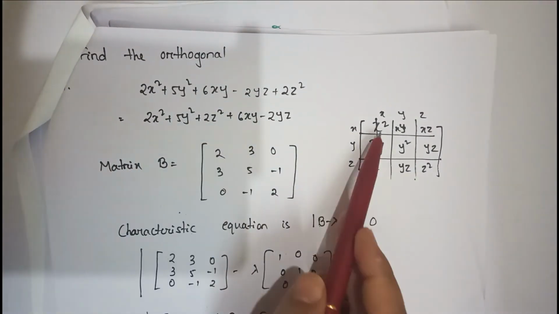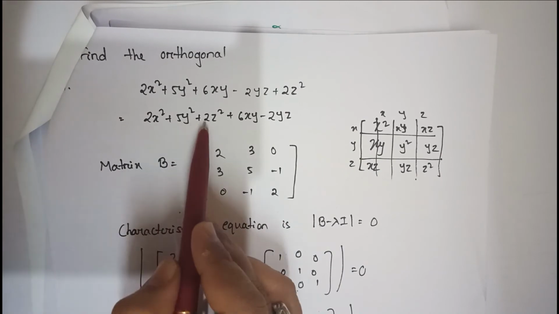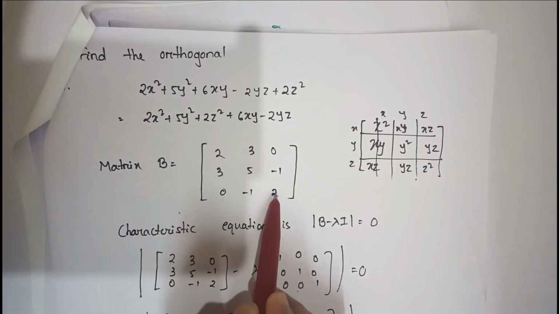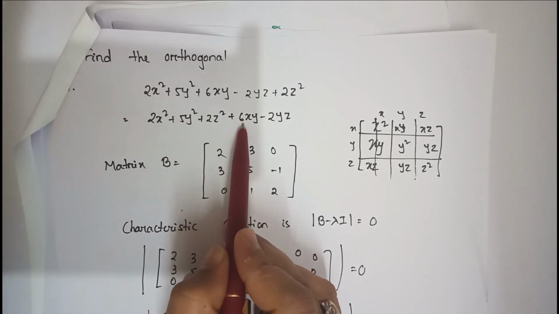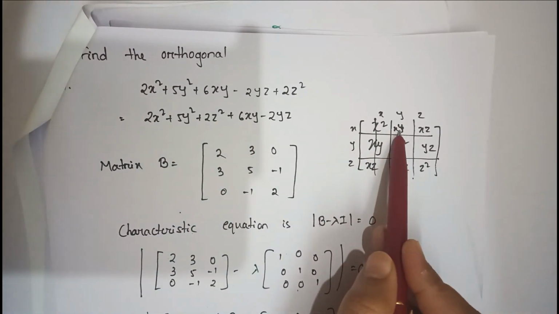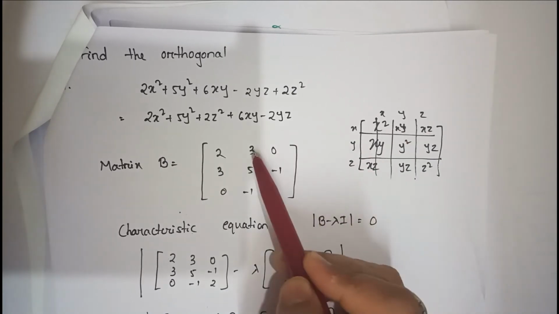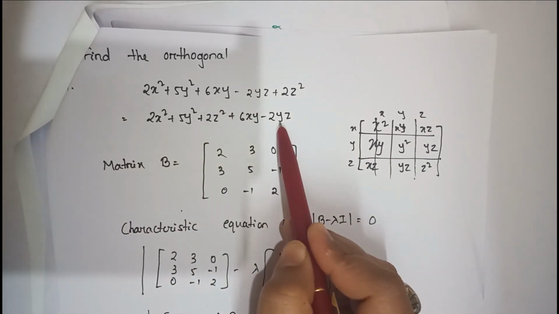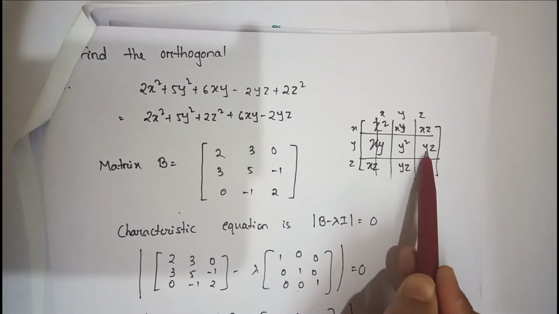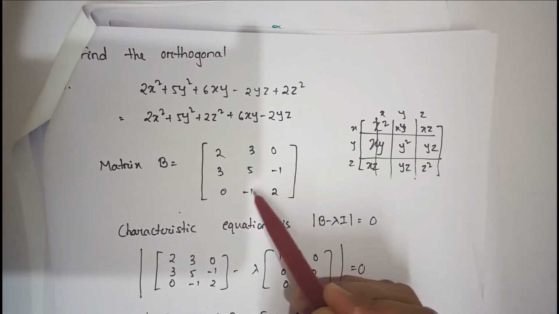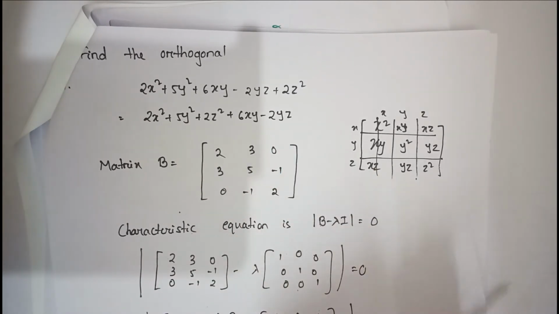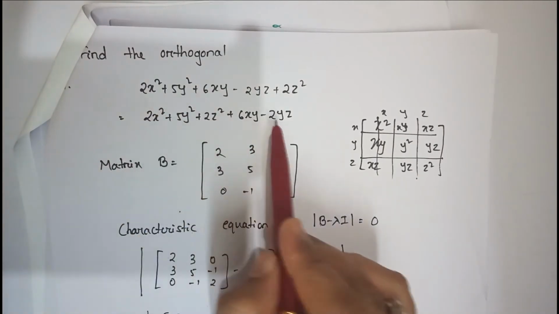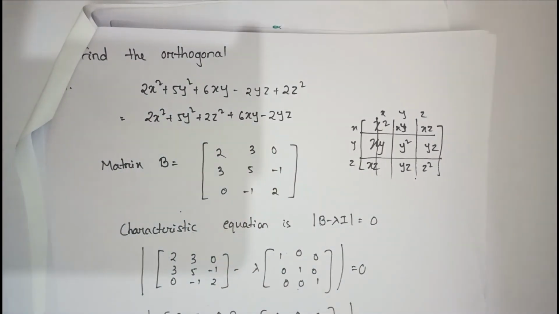Now I have to replace the x square, y square, z square coefficients: 2, 5, 2. Then xy is plus 6, so I have to divide it symmetrically. What are the places of xy? This and this, so 3 and 3. Now yz has coefficient minus 2, so the places of yz are this and this, so minus 1 and minus 1. There is no coefficient for xz, so I just put 0 and 0. After writing the quadratic form in the matrix form, what I need to do is put the characteristic equation.